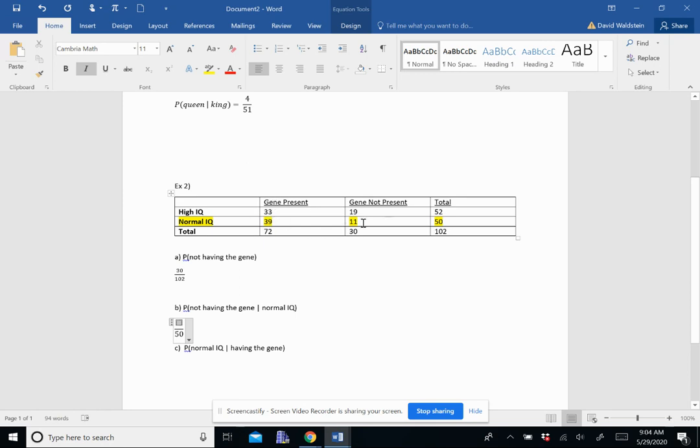And not having the gene, given they have a normal IQ, is this 11. So 11 out of 50, and that one I can do in my head. That'd be 0.22. I hope that made sense. Since it's given we have the normal IQ, we're only worrying about the normal IQ people.